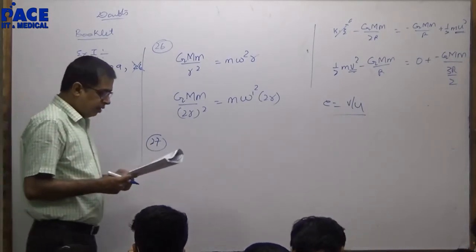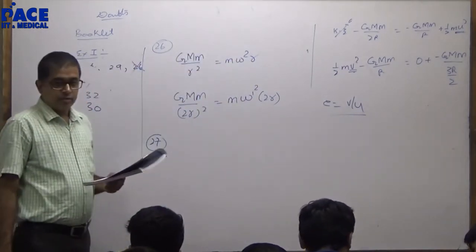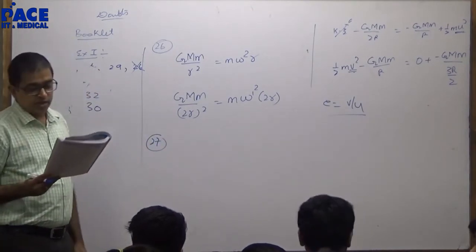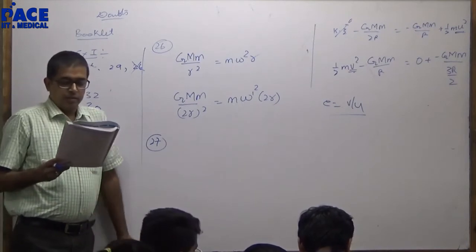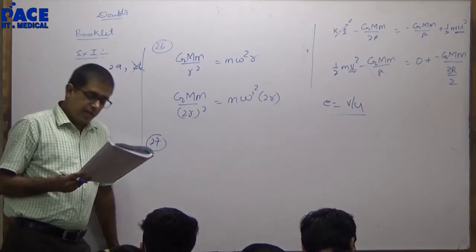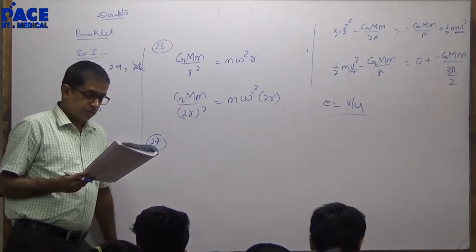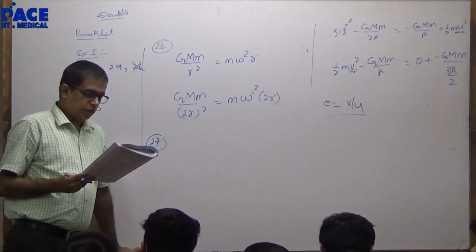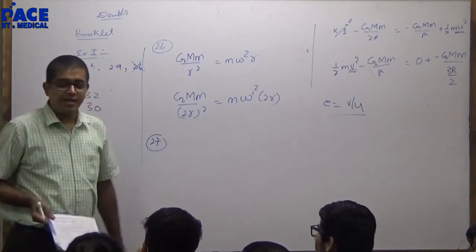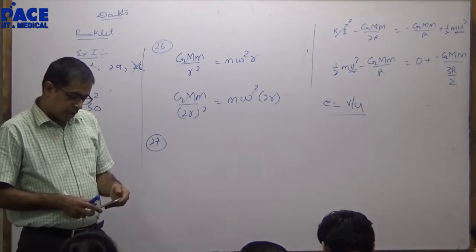27. When a satellite moves around the Earth in a circular orbit, quantities which remain constant. Satellite is going in a circular orbit. Angular velocity will remain constant. Kinetic energy will remain constant. Aerial velocity will remain constant. What did he ask? Is there a multiple choice option? Satellite moves around the Earth in a, sorry, I read it as circular orbit. It is certain orbit. I read it as circular orbit.